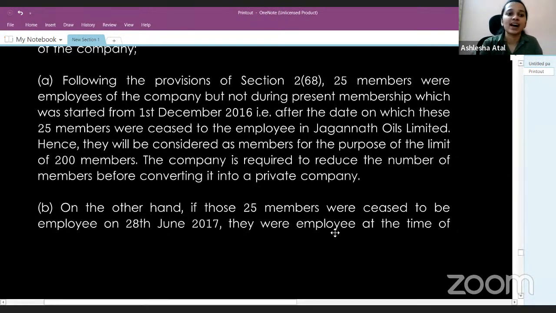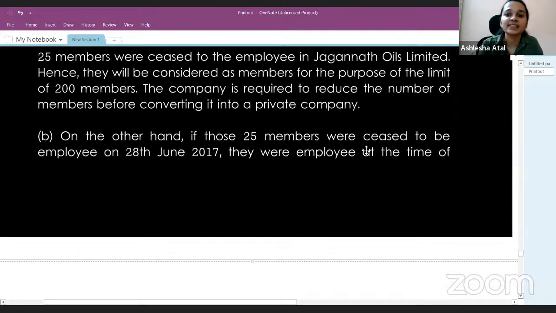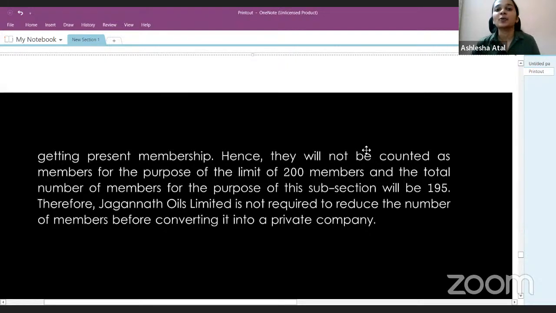So here's the answer to both the questions. You can have a look at them and then we'll move on to the next question. In the first situation, yes, the company is required to reduce the number of members before converting because the present number of members is 220. But in the second situation, there's no requirement to reduce the number of members because when we ascertain the total number of members, it comes to 195, which is well within the limit of the maximum number of members, that is 200. So let's now move on to the next question.